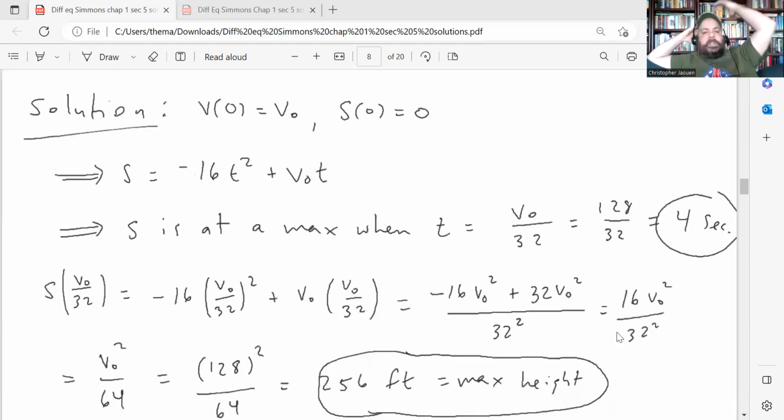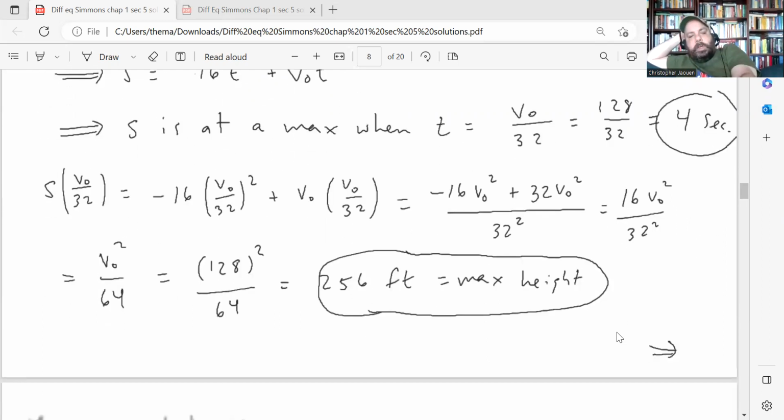So like I said, this is basically just a pre-calculus problem. You get the position is quadratic. It's equal to negative 16 t squared plus v0 t. And then, to find the maximum height, you find the vertex, which in this particular case is 4 seconds, right? Use negative b over 2a to find the value of t, and then plug that value of t into the position function, and that tells you what the max height is. And in this case, you get that the max height is 256 feet.